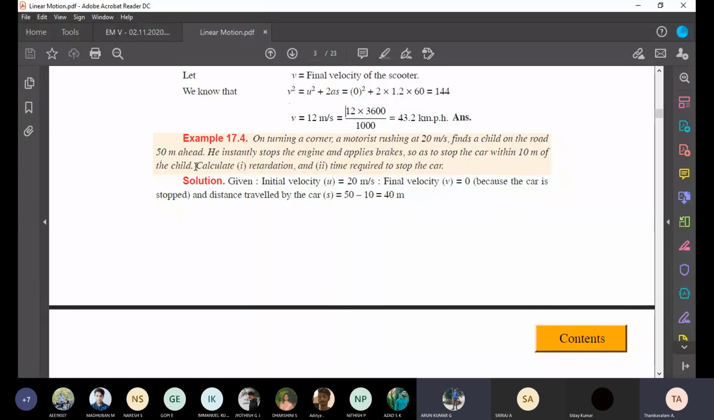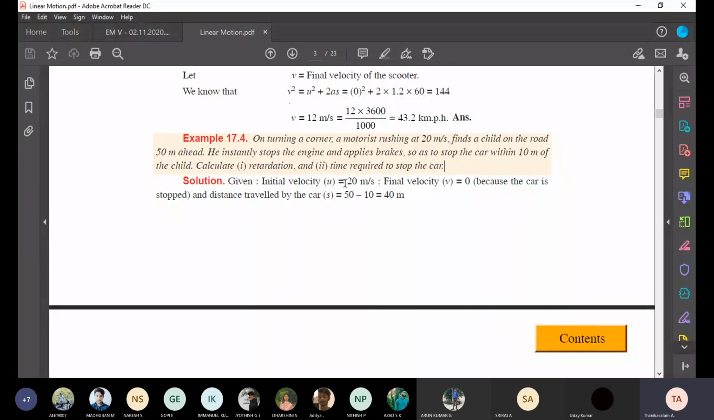So you are reducing speed. Already I told you, students, when you reduce the speed, it is not acceleration, it is retardation. If the speed increases, it is acceleration. When speed decreases, it is retardation. That's why they asked to calculate the retardation and the time required to stop the car.